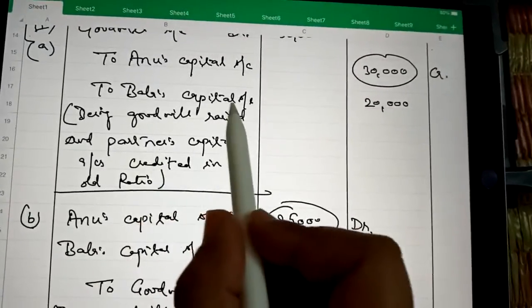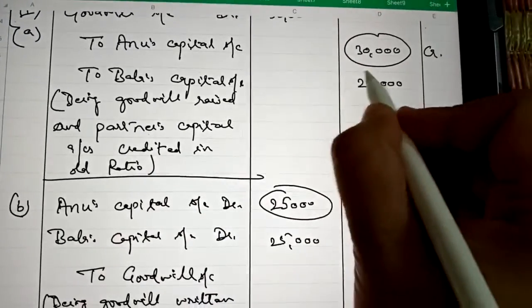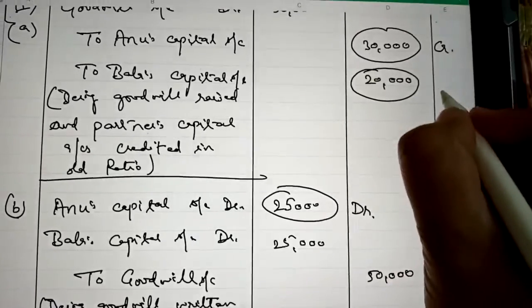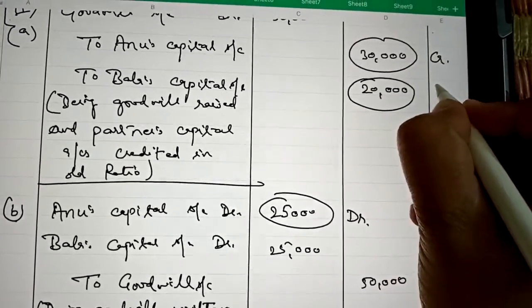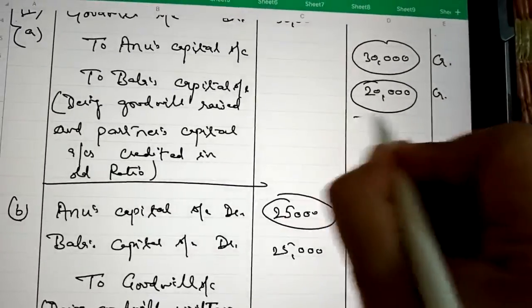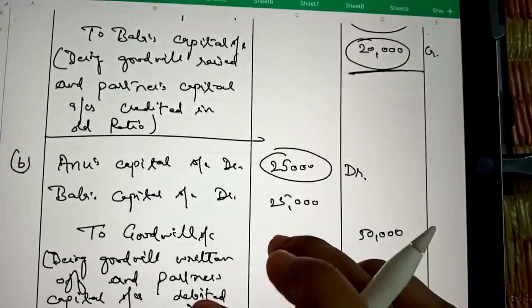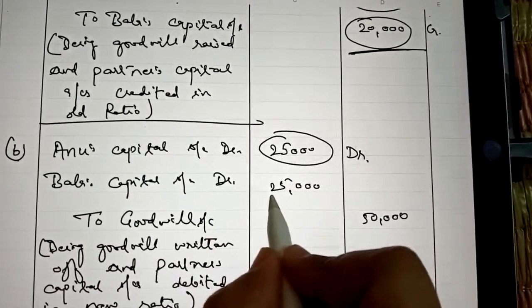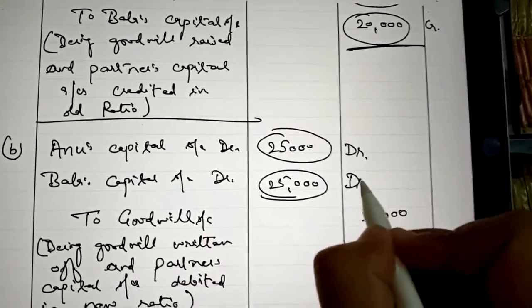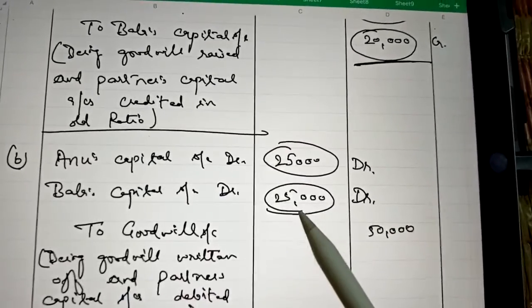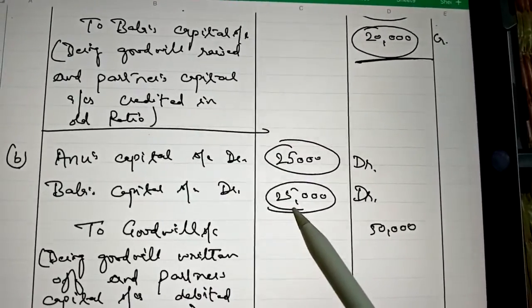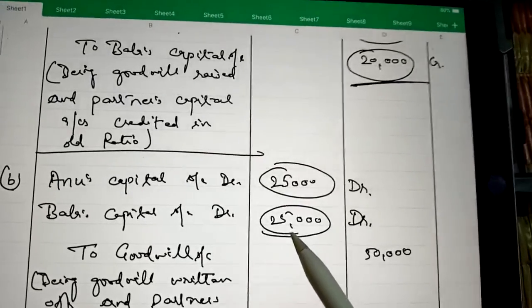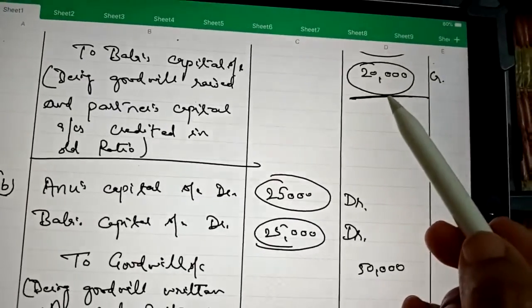In the first entry, Bala's capital account is credited with 20,000, and Bala's capital account is debited in the second entry with 25,000. So here the debit balance is more than the credit balance.